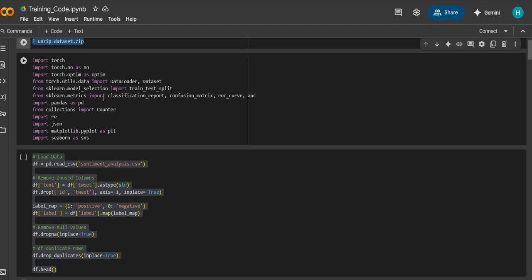For performing this experiment, we need to import certain libraries and tools. Like we have to import torch, optimizers, data loaders, dataset, train test split, classification report and confusion matrix, and certain libraries which are needed for this project.